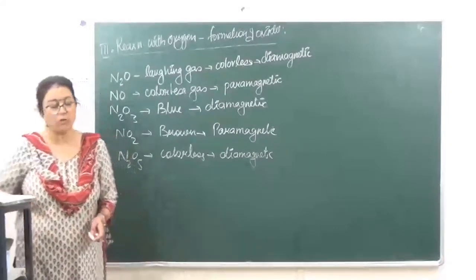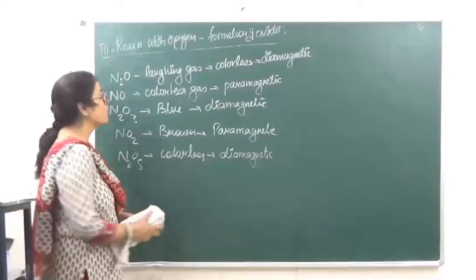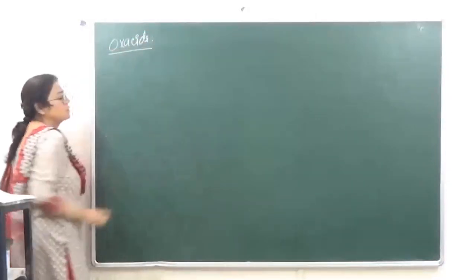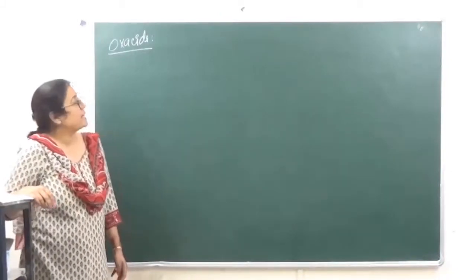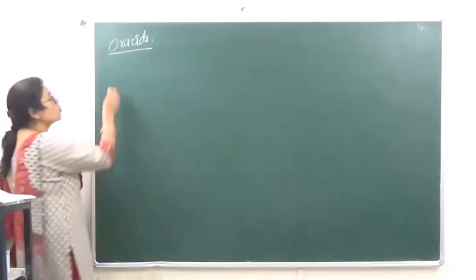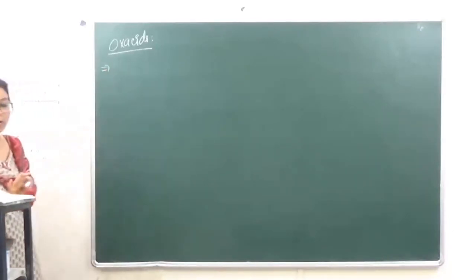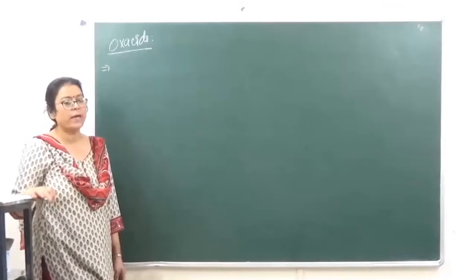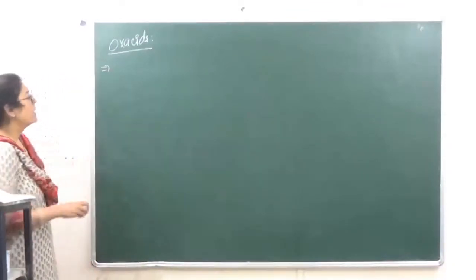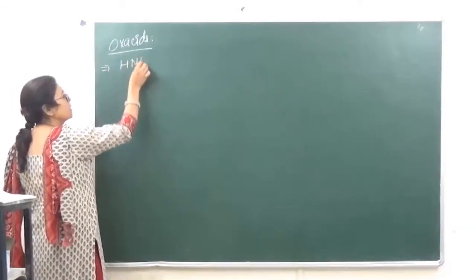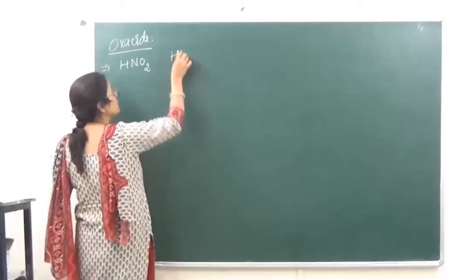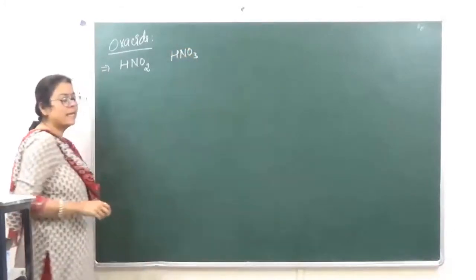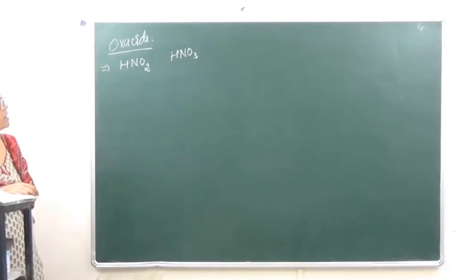The next which we are going to discuss over here is the oxoacids of group 15. We say that all the elements of this group form oxoacids. Nitrogen जो है वो बहुत सारे ऑक्सा एसिड्स बनाता है, but the most common and which can be used variedly, that is nitrous acid, HNO2, and nitric acid, HNO3. HNO3 in fact is a very strong acid.